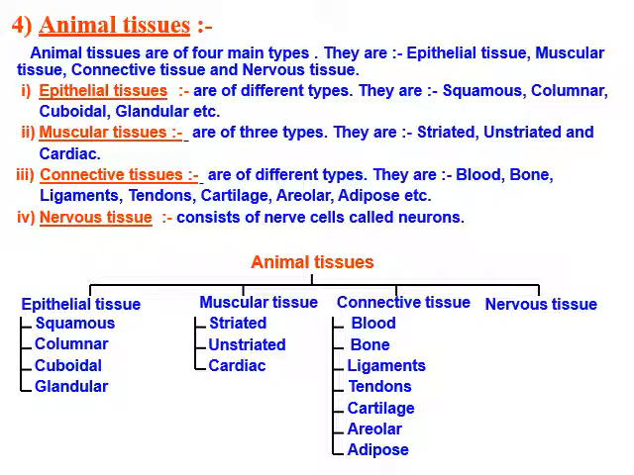Epithelial tissue is again of different types: squamous, columnar, cuboidal and glandular. Muscular tissue is of three types: striated, unstriated and cardiac. Connective tissue in animals is of many types: blood, bones, ligament, tendon, cartilage, areolar and adipose. And nervous tissue consists of neurons, so it does not have subdivisions.